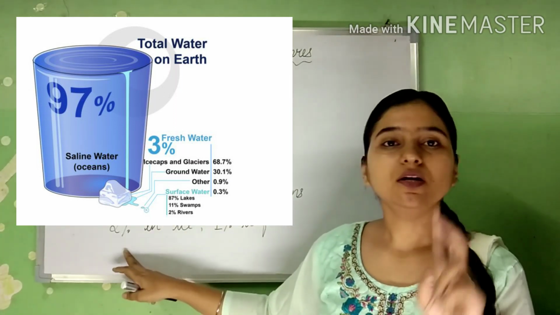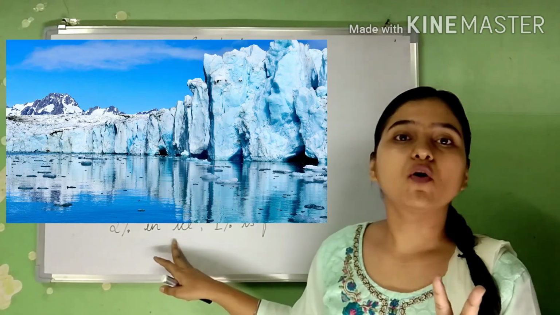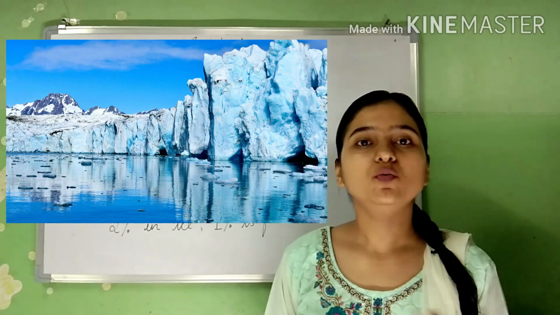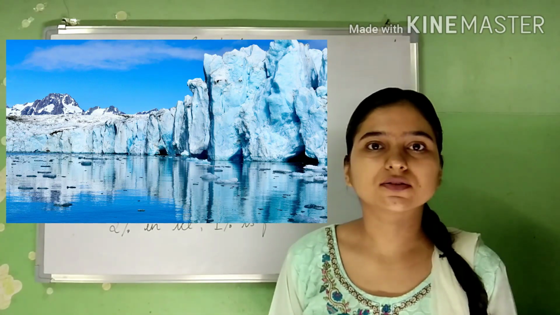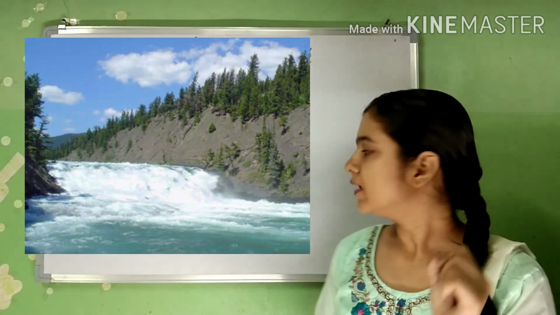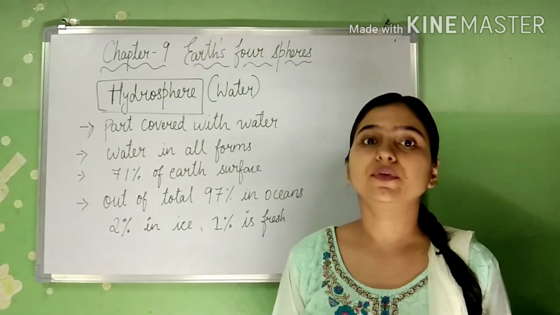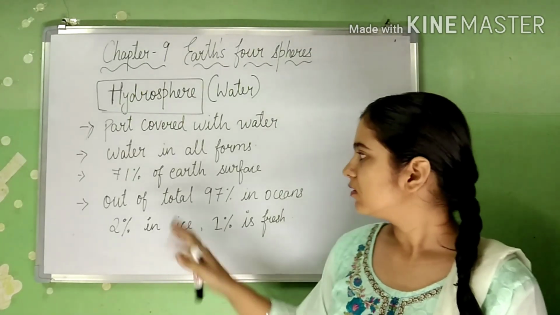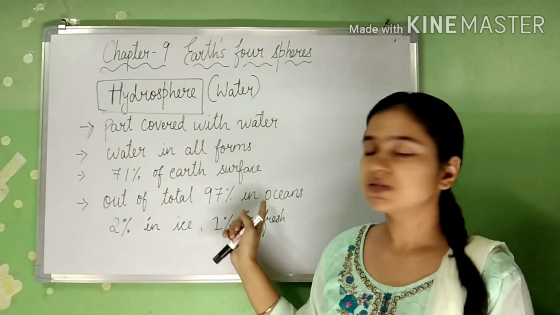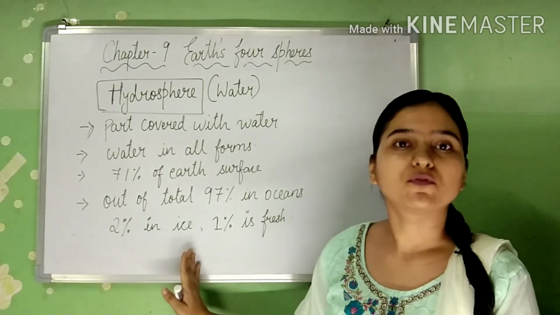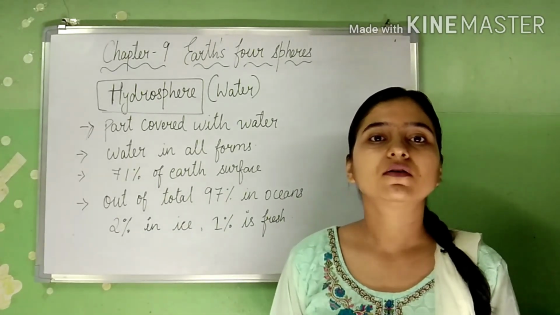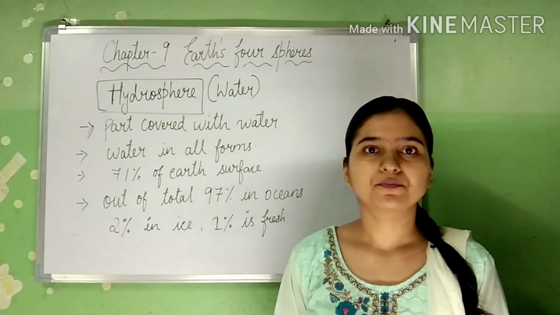Then remaining 2% is in the form of ice, in the form of glaciers. And we are only left with 1% of fresh water that can be drunk. See, 97% is in oceans, 2% is in the form of ice and 1% is fresh water.